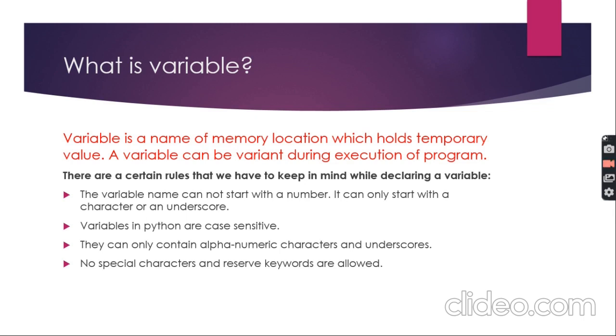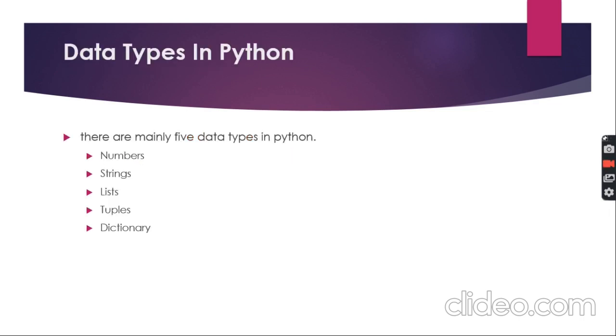For example, a variable name can be A1, but it cannot start with a number. It cannot be 1A, right? So we have to follow these rules when we declare a variable. But in Python there is no need to declare a variable. Directly we use a variable. Okay. Now I'm talking about data types.